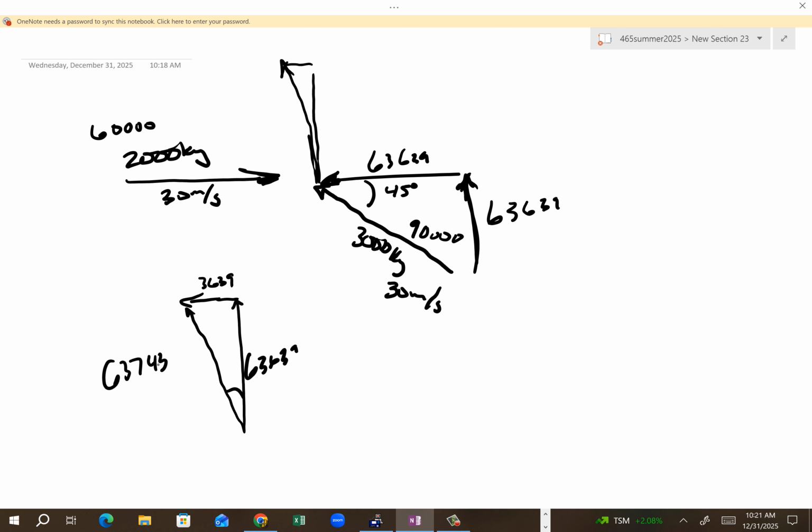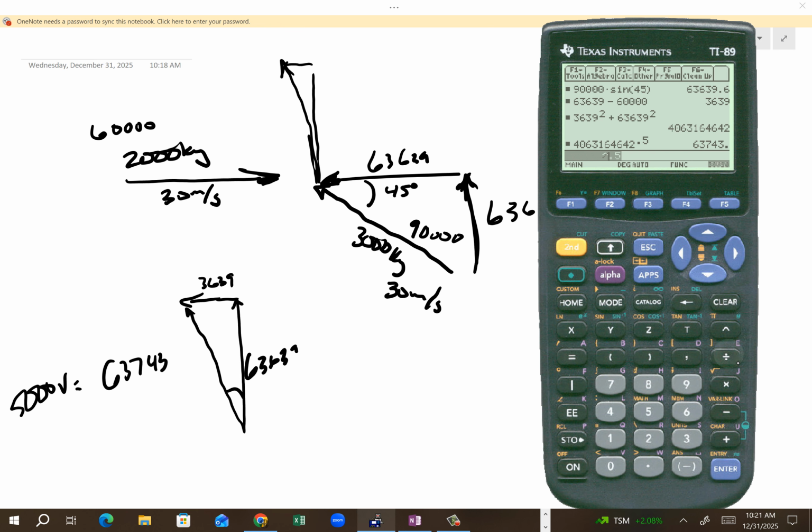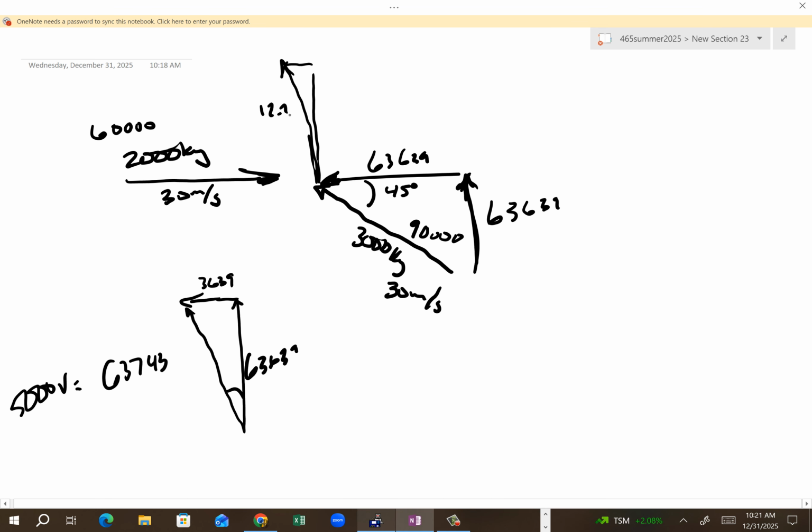63,743. Now, if they stuck together, which we're going to pretend they did for the sake of argument, that's 5,000 kilograms mass, right? So divide by 5,000, and they will be traveling this direction at 12.7 meters per second. That's where you will find the stuff over there. Now, some of you might well say, Groom, if that whole thing was traveling that far and it was twisted metal on concrete, can we see how far they should have slid using some friction? Yeah, you're right. We can, bud. We could absolutely do that.